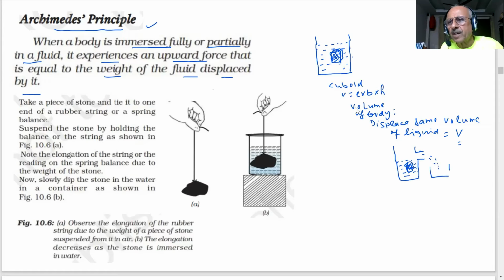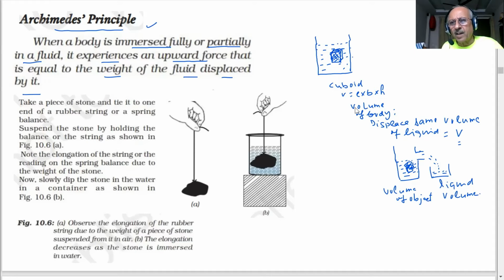I can collect it in another container. Now the liquid which comes out, student, the volume of this liquid will be equal to how much? Volume of the object. Am I right? Yes, sir. So the volume is equal to the volume of the object.